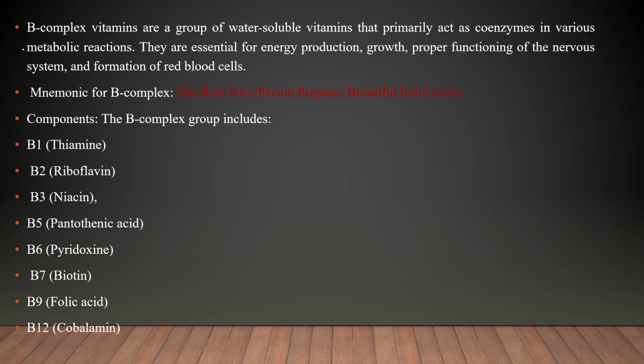Okay. Next, we'll see the different types of B complex vitamins. They are B1, B2, B3, B5, B6, B7, B9, B12. Have you observed that B4 and B8 are missing? So B1 is also called thiamine, B2 is riboflavin, B3 niacin, B5 pantothenic acid, B6 is pyridoxine, B7 biotin, B9 is folic acid, and B12 is cobalamin.